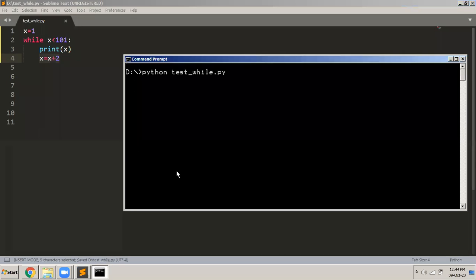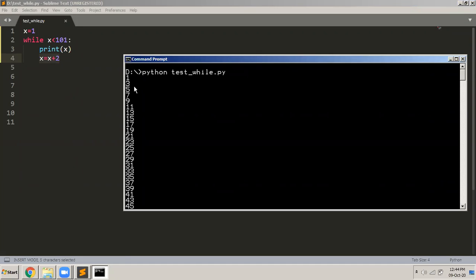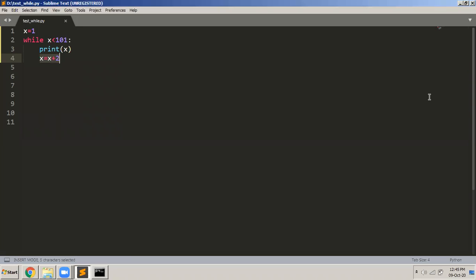Clear the screen. So you can see that it displays all the odd numbers: 1, 3, 5, 7, 9, 11, 13, 15. These are all odd numbers, till 99. So we have written programs to display all the even numbers between 0 to 100 and all the odd numbers between 0 to 100.